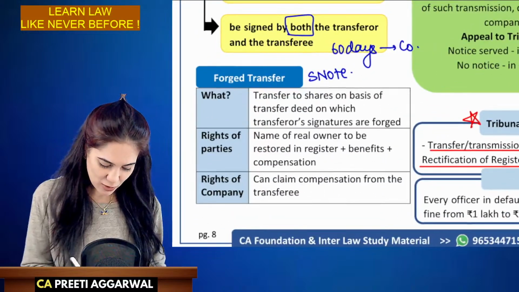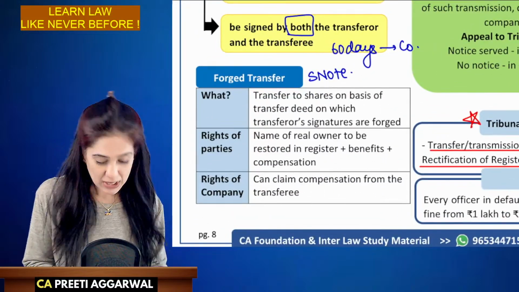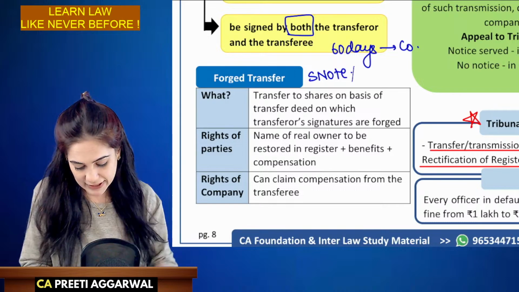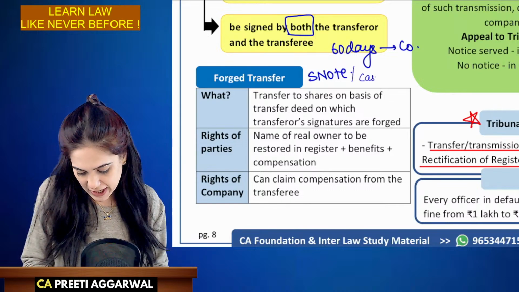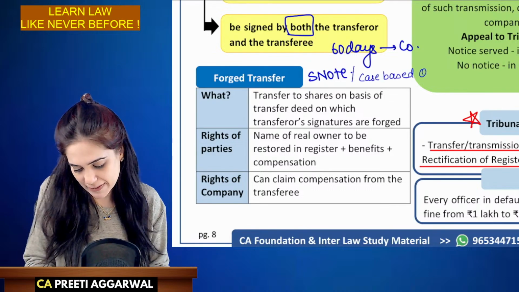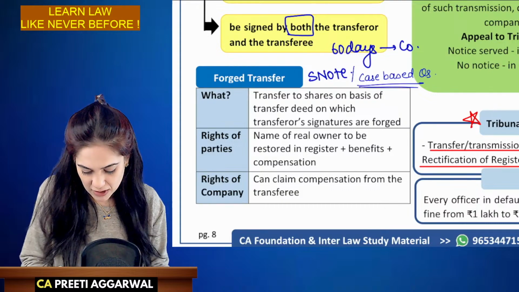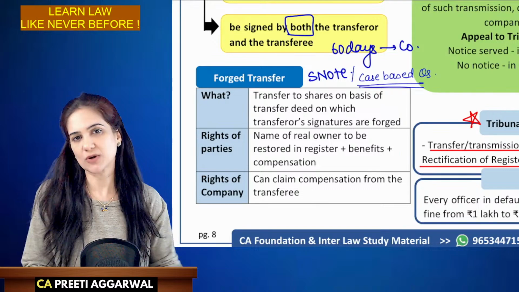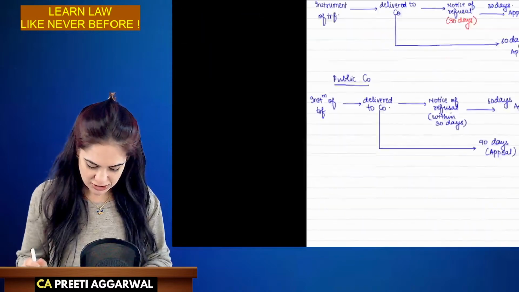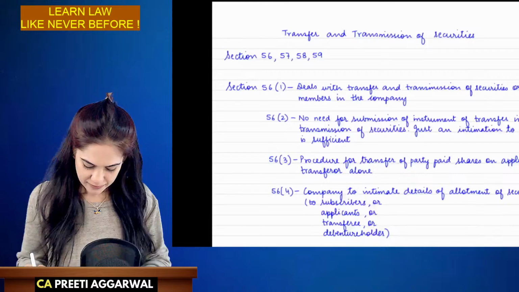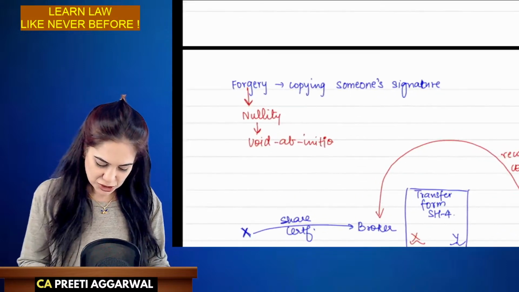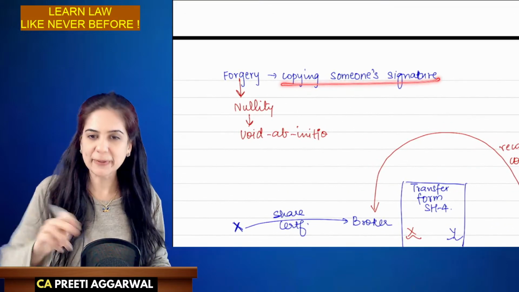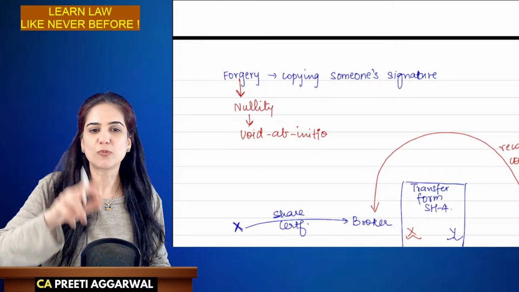What is the meaning of forged transfer? It can be asked as a short note, but it can also be asked as a case based question. If you see my compiler, you will find that there are many case based questions asked on this concept. What is the meaning of a forged transfer? Forgery means copying someone else's signature.